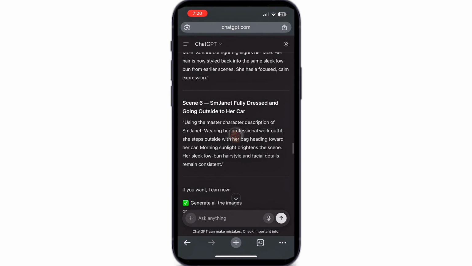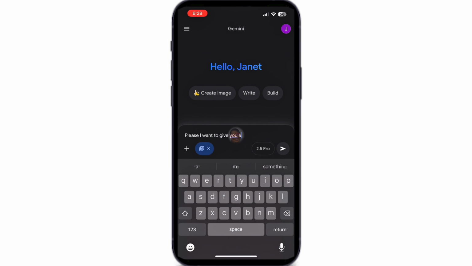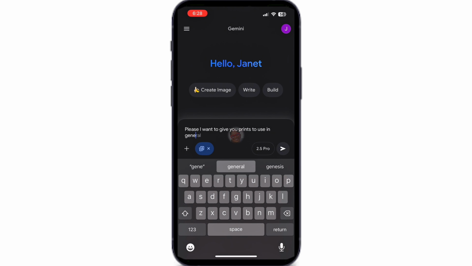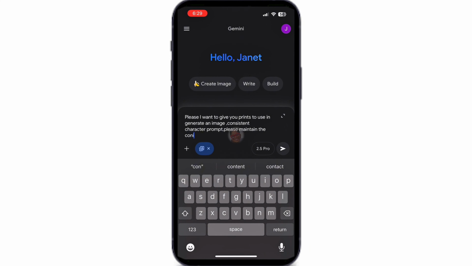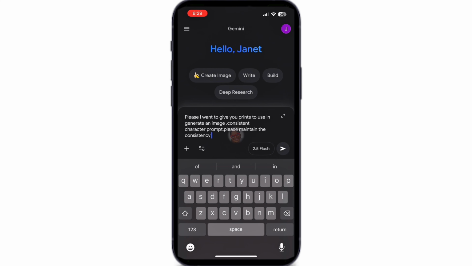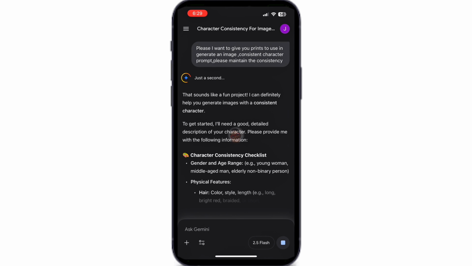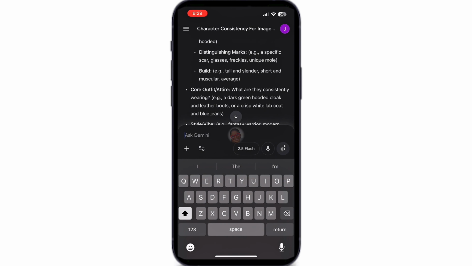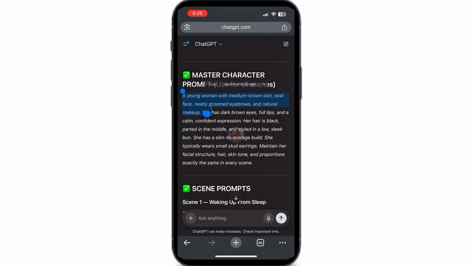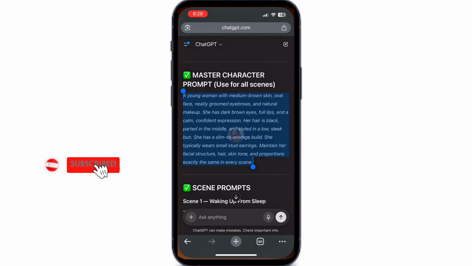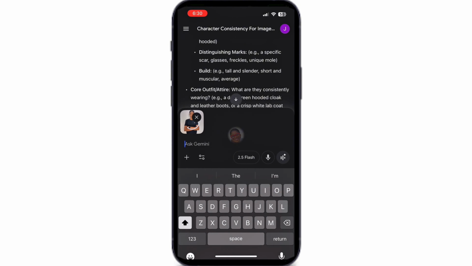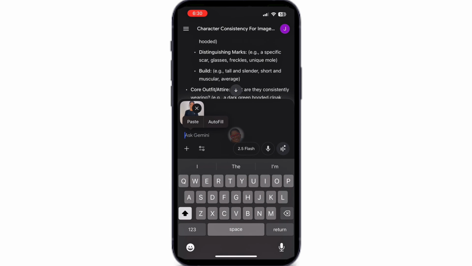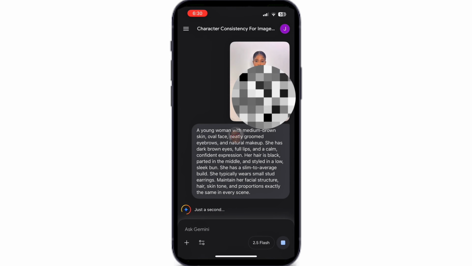Once your prompt is ready, head over to Google Gemini. I use Gemini because the image quality is always very clean. Before generating anything, I prepared Gemini by giving it a short instruction so it understands what I want to do. After it responded and confirmed, I went back to ChatGPT, copied my first scene prompt, then clicked the plus icon in Gemini, uploaded my reference image, pasted the prompt, clicked send.